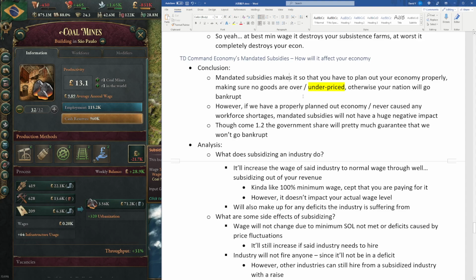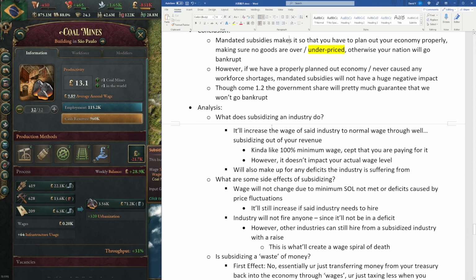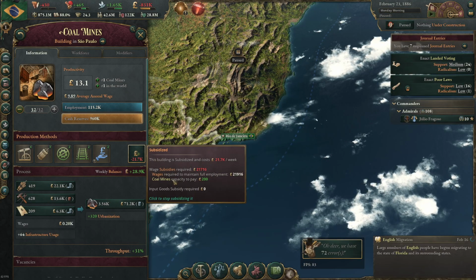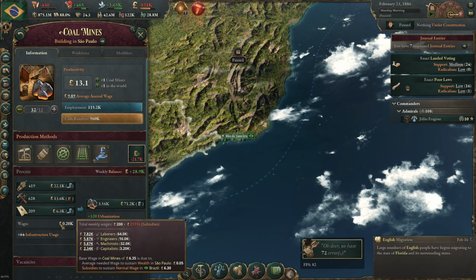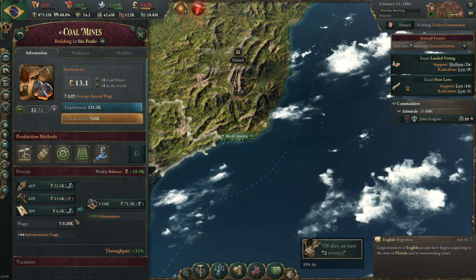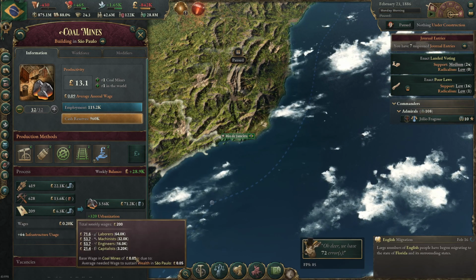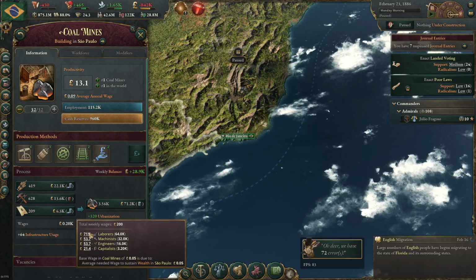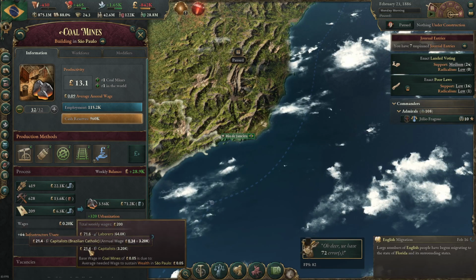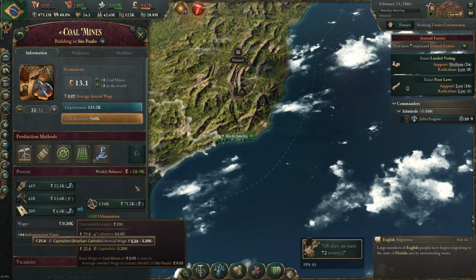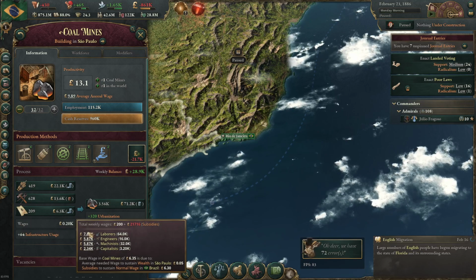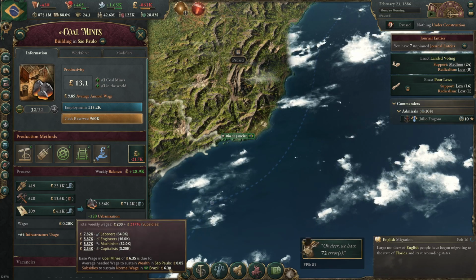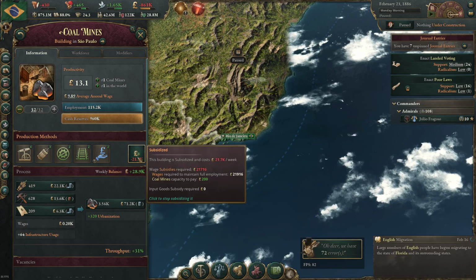So moving on to analysis, what does subsidizing an industry actually do? First, it will increase our industry's wage to the normal wage by subsidizing it. As we can see here, if we turn off subsidizing, the wage level in this industry is 0.05, which gives us a 0.805 wage for laborers and 0.34 wage for capitalists. Now, if we turn on subsidizing, it will be increased to our normal wage, which is 6.35. The difference is made up from our treasury, essentially.